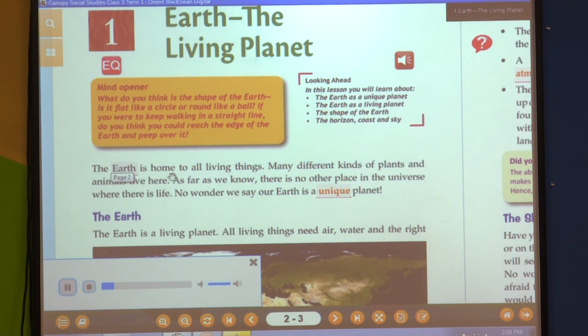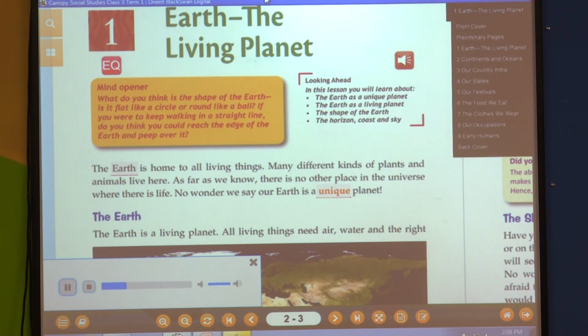The earth is home to all living things. Many different kinds of plants and animals live here. As far as we know, there is no other place in the universe where there is life. No wonder we say our earth is a unique planet. The earth is a living planet. All living things need air, water, and the right amount of warmth to live. We find all these things on the earth.